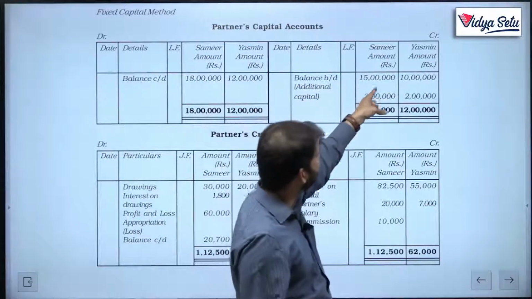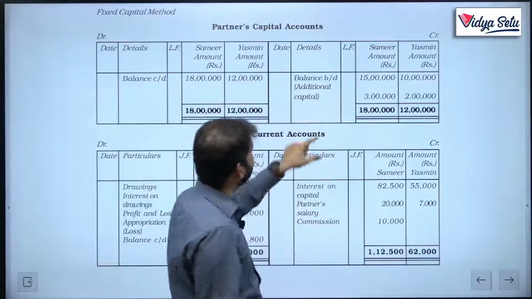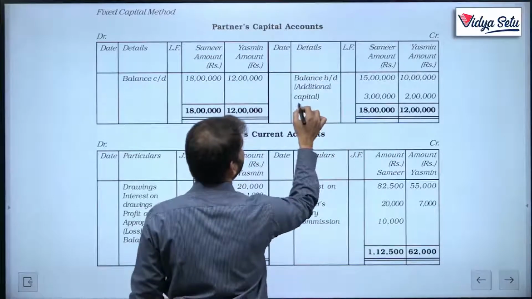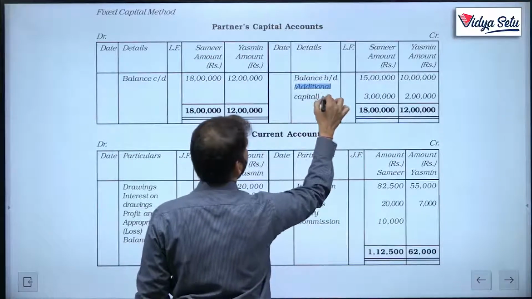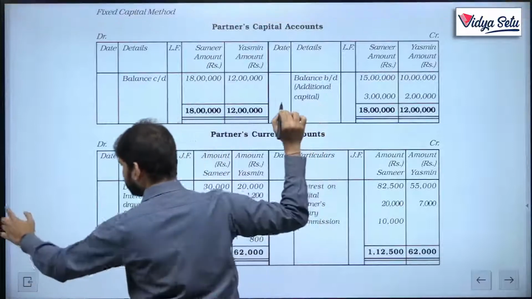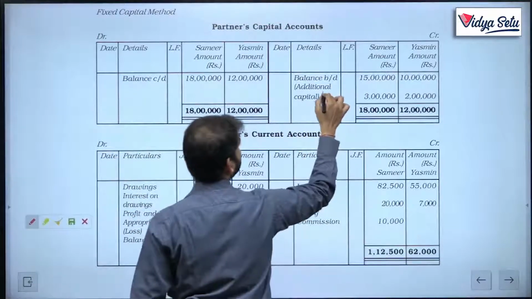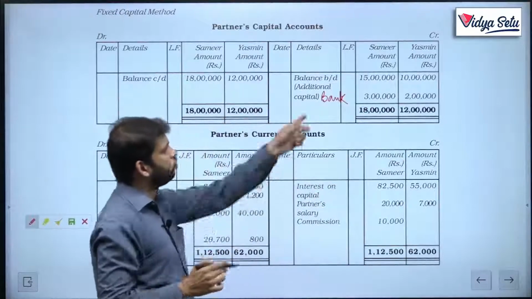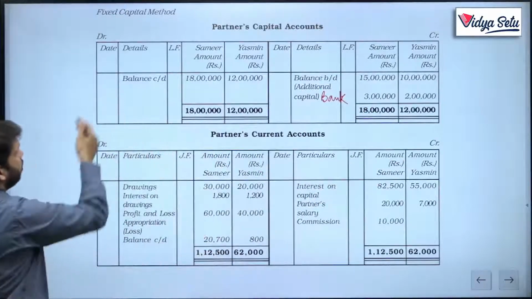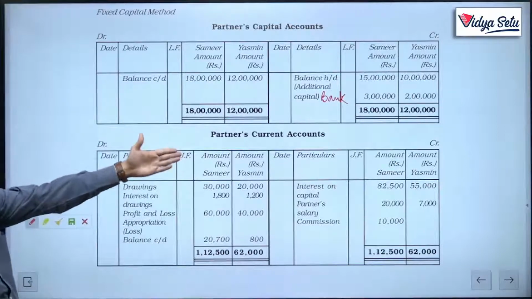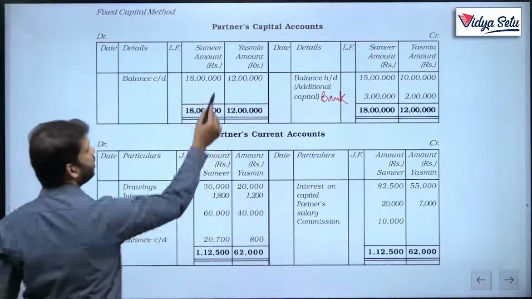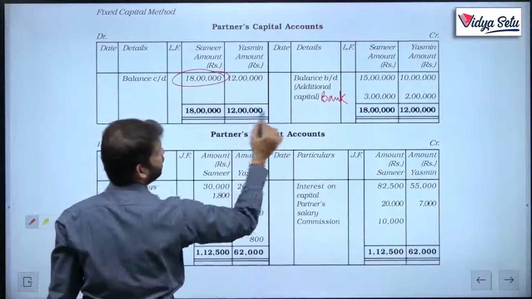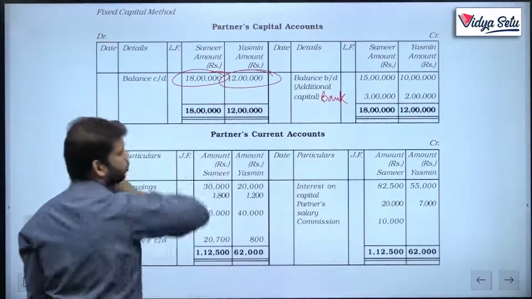Opening capital, same figure, 15 lakh, 10 lakh. Additional capital, here they forgot to mention bank. This should be, do write it down, bank, okay, 3 lakh and 2 lakh. Now, if we total, 15 plus 3, 18, the closing balance, which is our balancing figure, is 18 lakh. Here the balancing figure is 12 lakh.